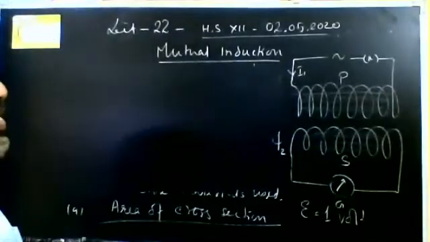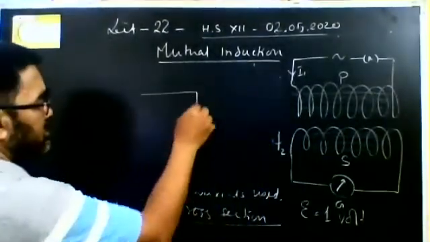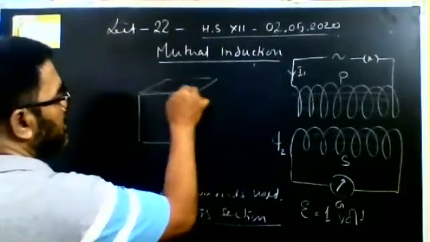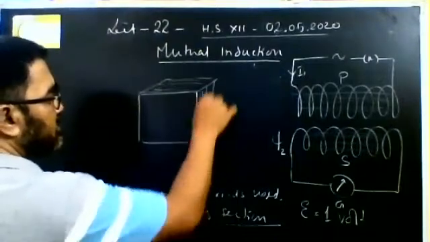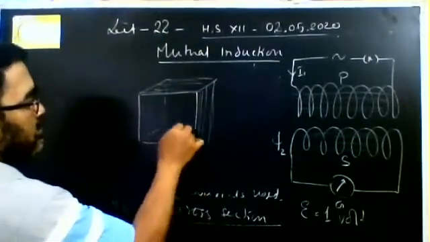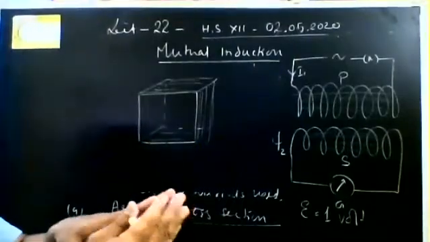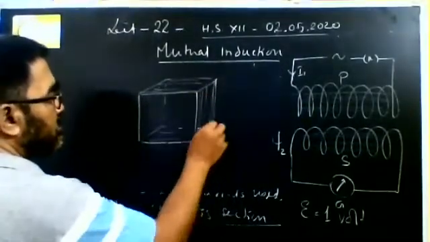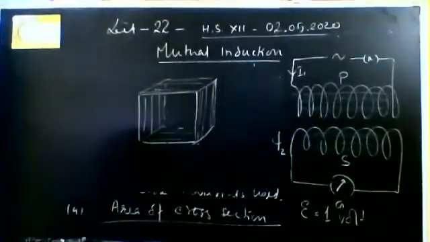We'll be discussing the transformer later on, but simply if you see the construction of a transformer, there are so many soft iron plates in it. Some plates are placed over one another, separated by mica sheets.